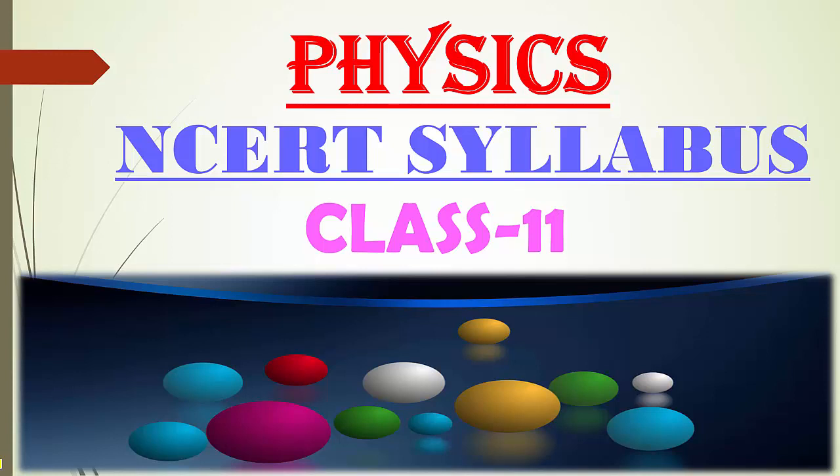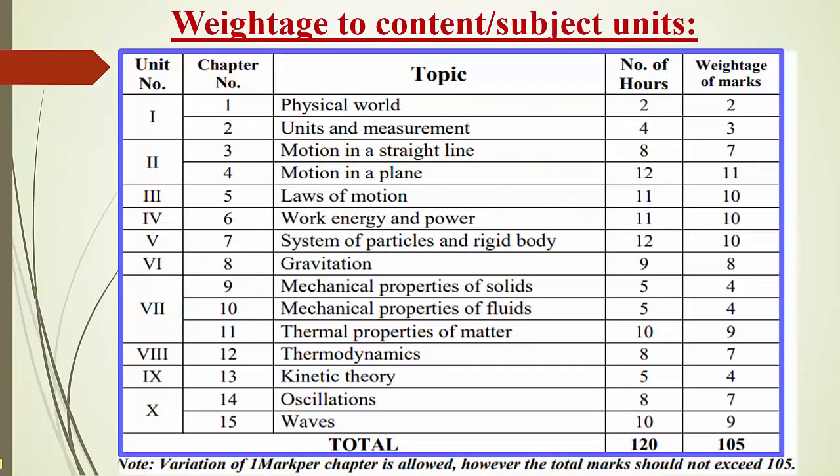Today I am going to give you a brief introduction regarding the physics NCERT syllabus for class 11 students. First I will explain the weightage to the content or subject units. For PUC first year, there are 10 units in total. You can observe this tabular column here. The number of units is 10.